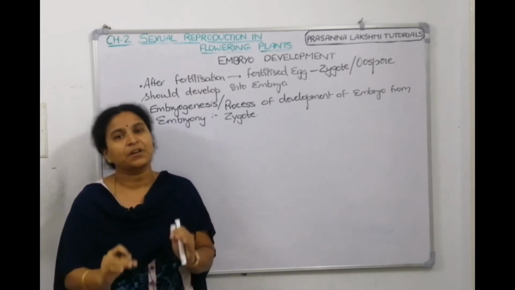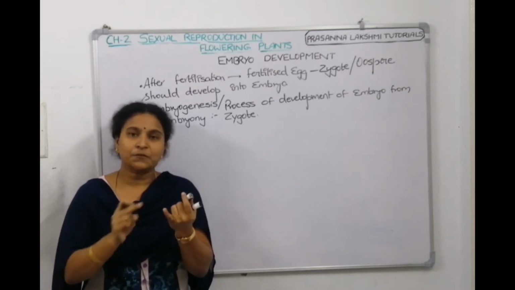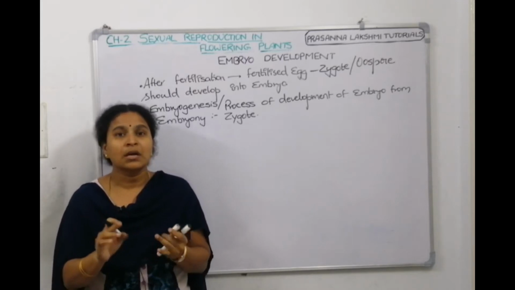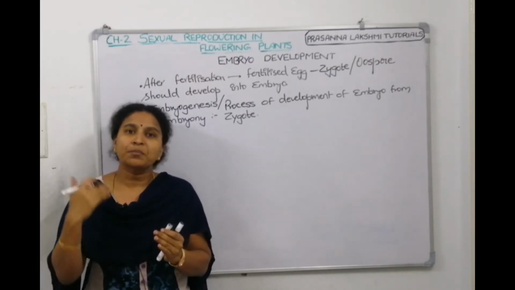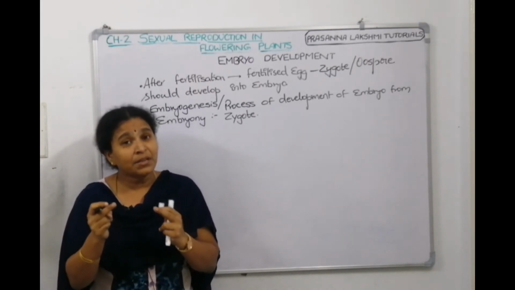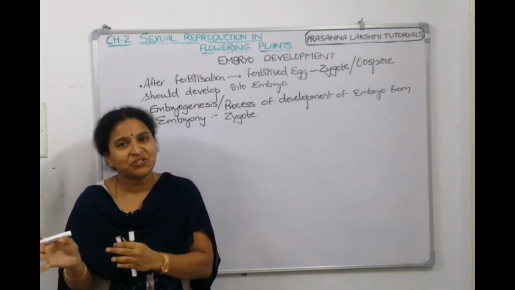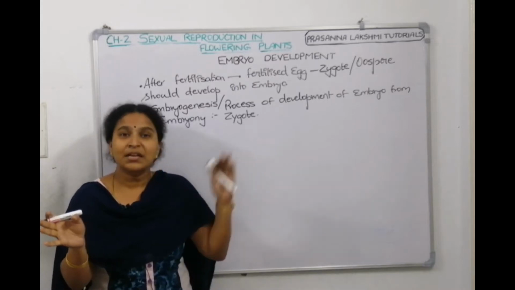Now, after the zygote is formed, it will not immediately undergo embryogenesis. It will take rest for a time. Sometimes it can rest for days in some plant species, sometimes even for months, and it allows the endosperm to develop first. Why? Because endosperm is a nutritive tissue, and the developing embryo needs nutrition.